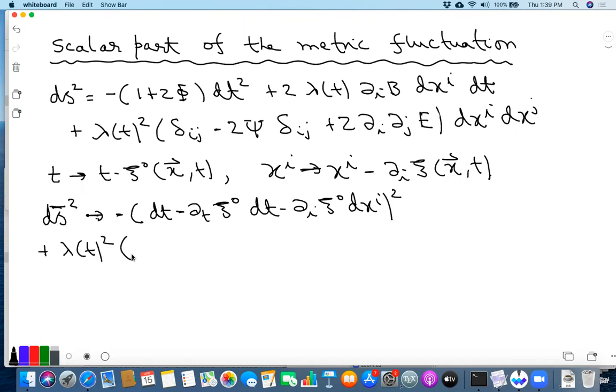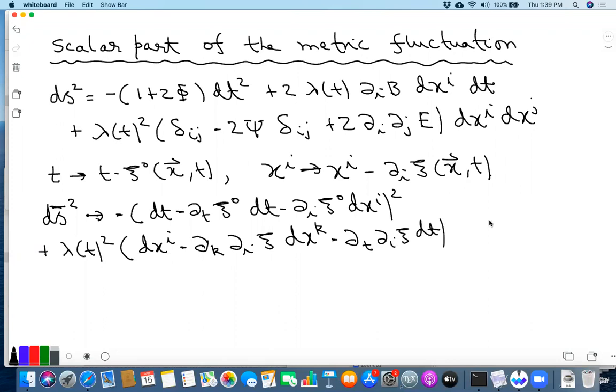So dxi will go to dxi minus del I xi, and the same thing repeated once more.